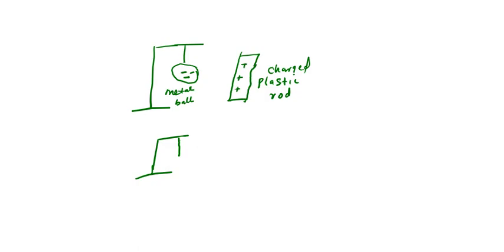You will see that they will attract each other. So the diagram will not be like this now. You will see that the ball will now move towards the positively charged plastic rod.